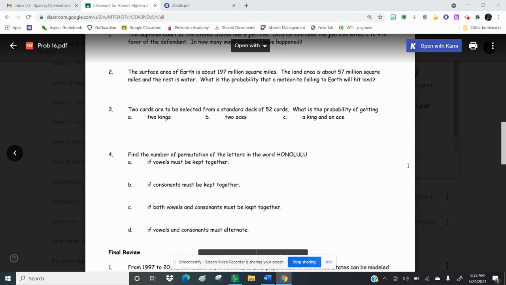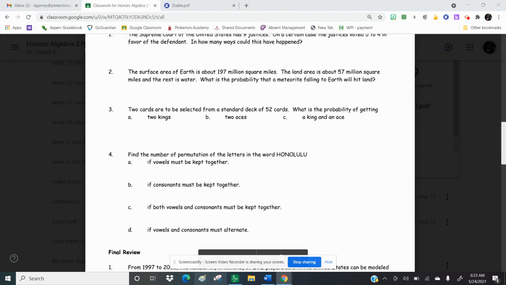So if you think about it, the probability of getting 2 kings is really the same as the probability of getting 2 aces, because you're getting 2 of the same thing. So the first thing you need to decide, is it a permutation or is it a combination? Does the order matter? Do I care when I have the cards in my hand that I have a king of hearts and then a king of spades, or a king of spades and then a king of hearts, for instance? And the answer is no. So this is a combination, not a permutation.